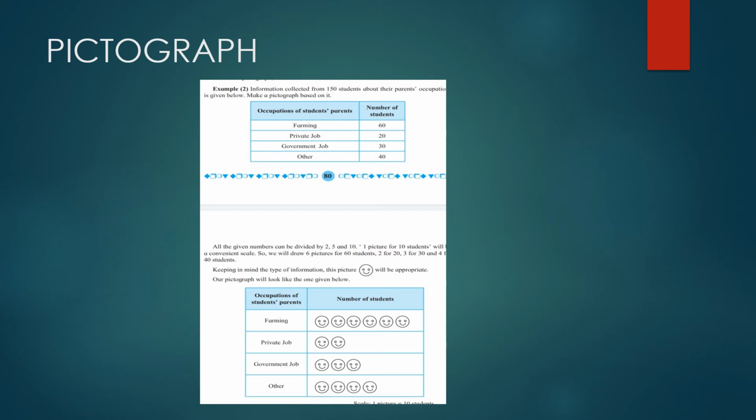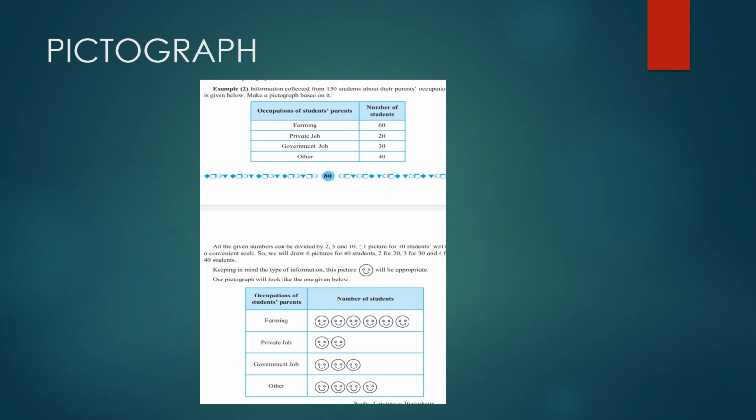So what we can do is check all the numbers, in which table they come, and take the largest such number, because these are all divisible by 2, these are all divisible by 5, and these are all divisible by 10. But if we consider 2, then 2 into 30 gives us 60, so we cannot draw 30 smileys. It is not possible. Rather 5, or 10, it is much easier to draw. Take 10. So we can draw 6 smileys. 10 sixes are 60, 10 twos are 20, 10 threes are 30, and 10 fours are 40. So rather than drawing 30 smileys, we can take the table of 10 and check these numbers.